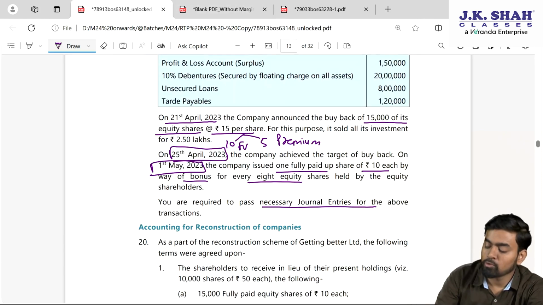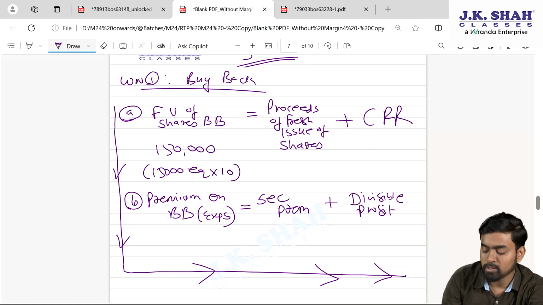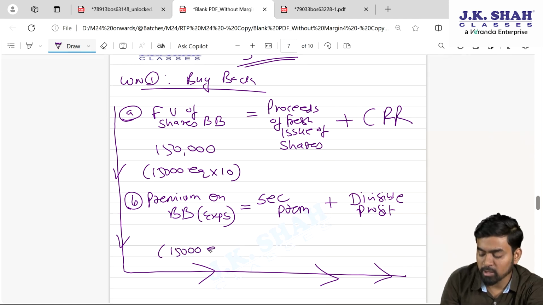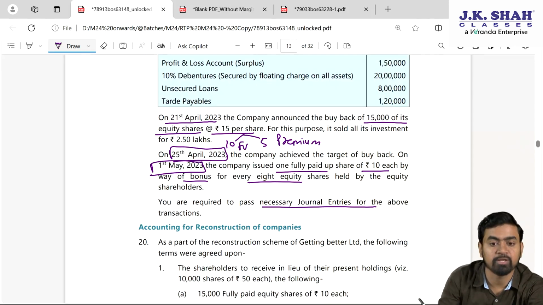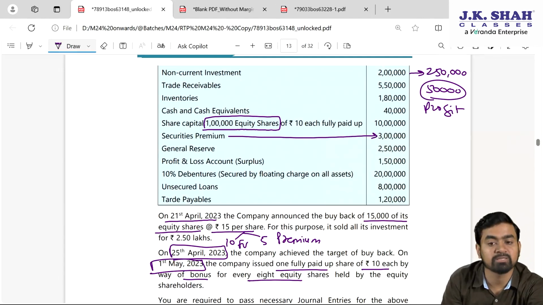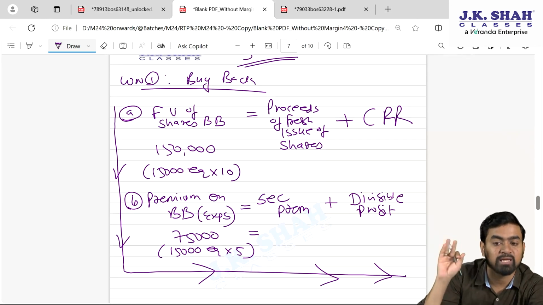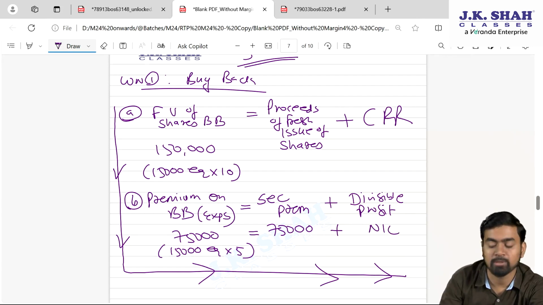Now try and understand. Total shares for the buyback: 15,000 shares. So what I am writing: 15,000 equity into 10 rupees is the face value, which is 1,50,000. On the same 15,000 equity into 5, which is 75,000. Now this 75,000 is the expense. To write off, first we will use securities premium. If you see, my dear students, here securities premium amount is 3 lakhs. Fine. So please confirm, 3 lakh securities premium we have. I would like to use only 75,000, use it. No issues. No need to use any divisible profit here.